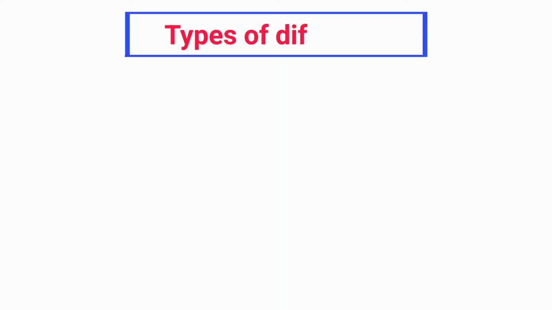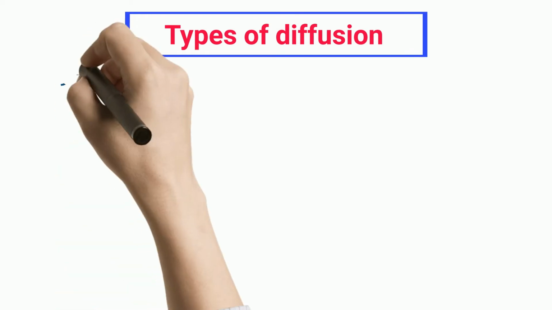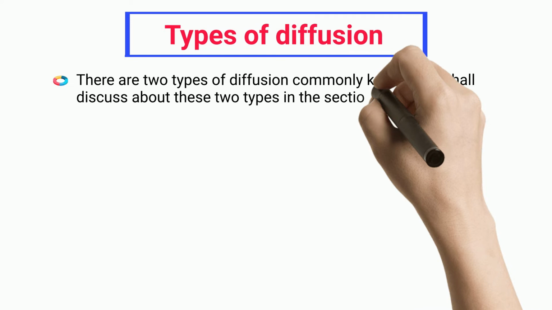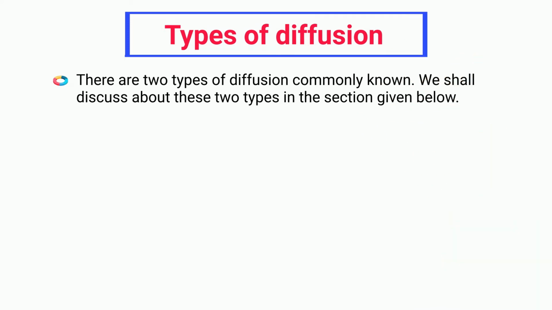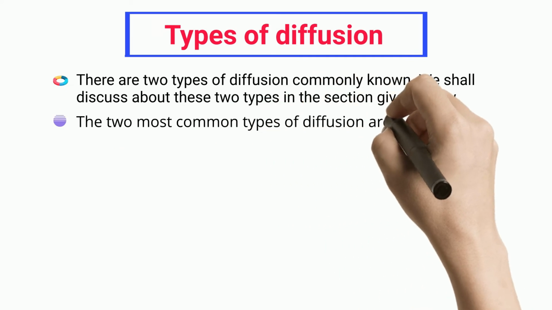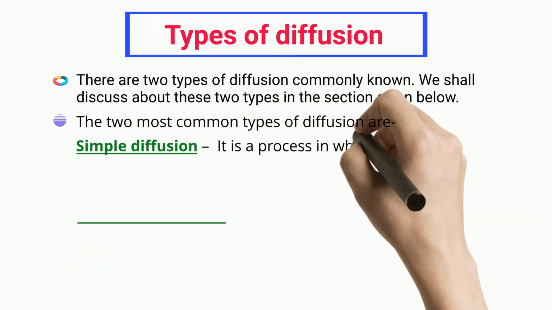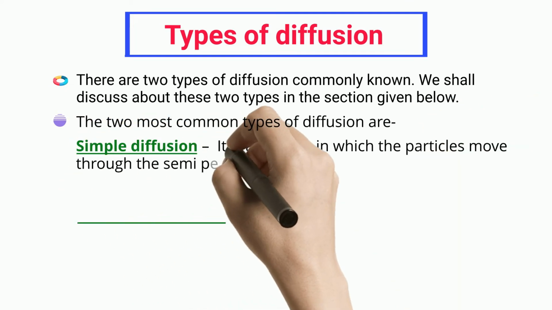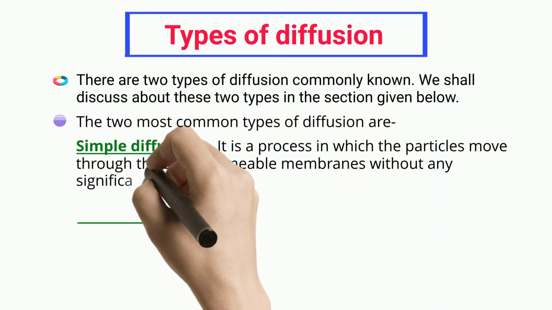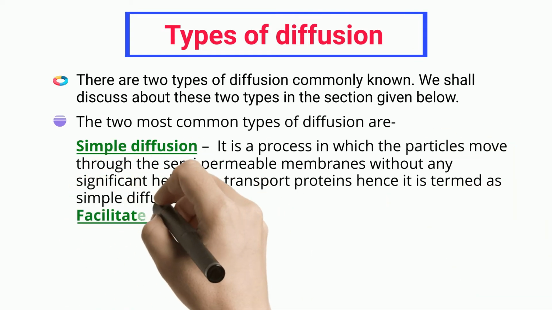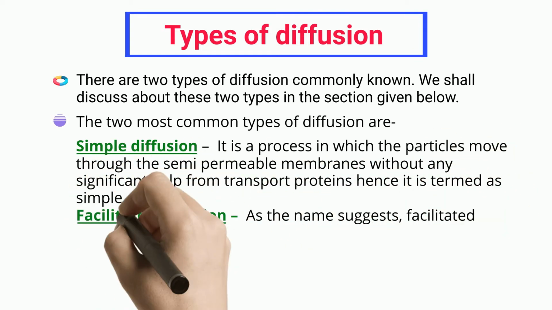Types of diffusion. There are two types of diffusion commonly known. We shall discuss about these two types in the section given below. The two most common types of diffusion are: simple diffusion. It is a process in which the particles move through the semi-permeable membranes without any significant help from transport proteins, hence it is termed as simple diffusion.